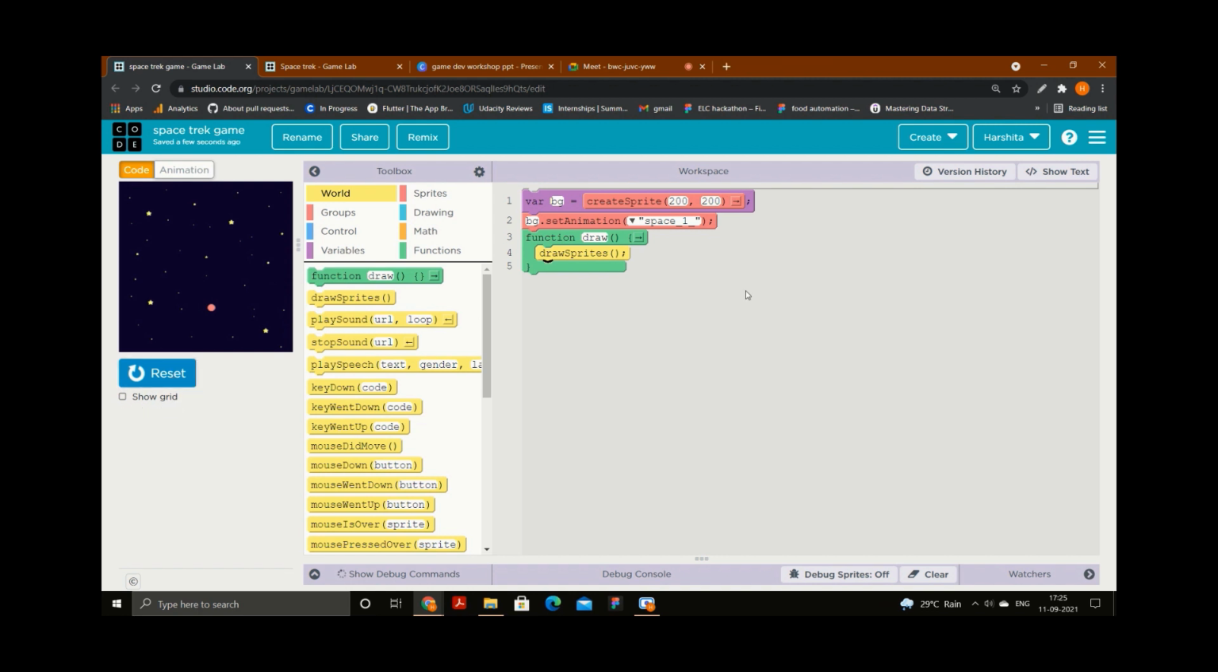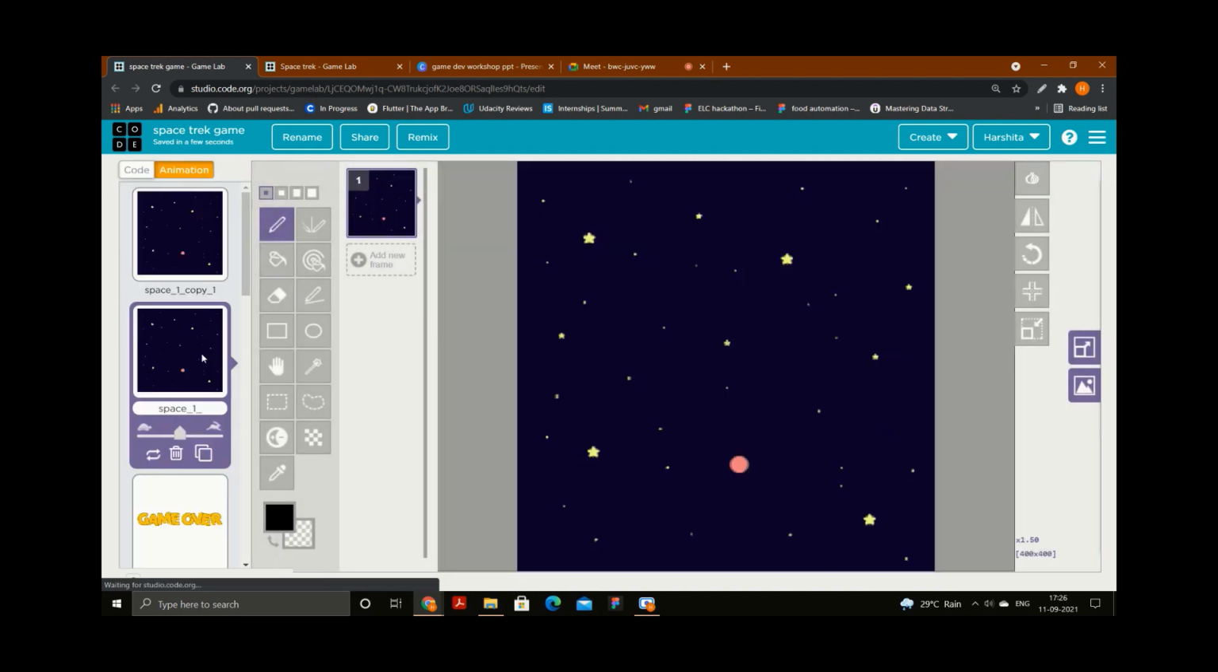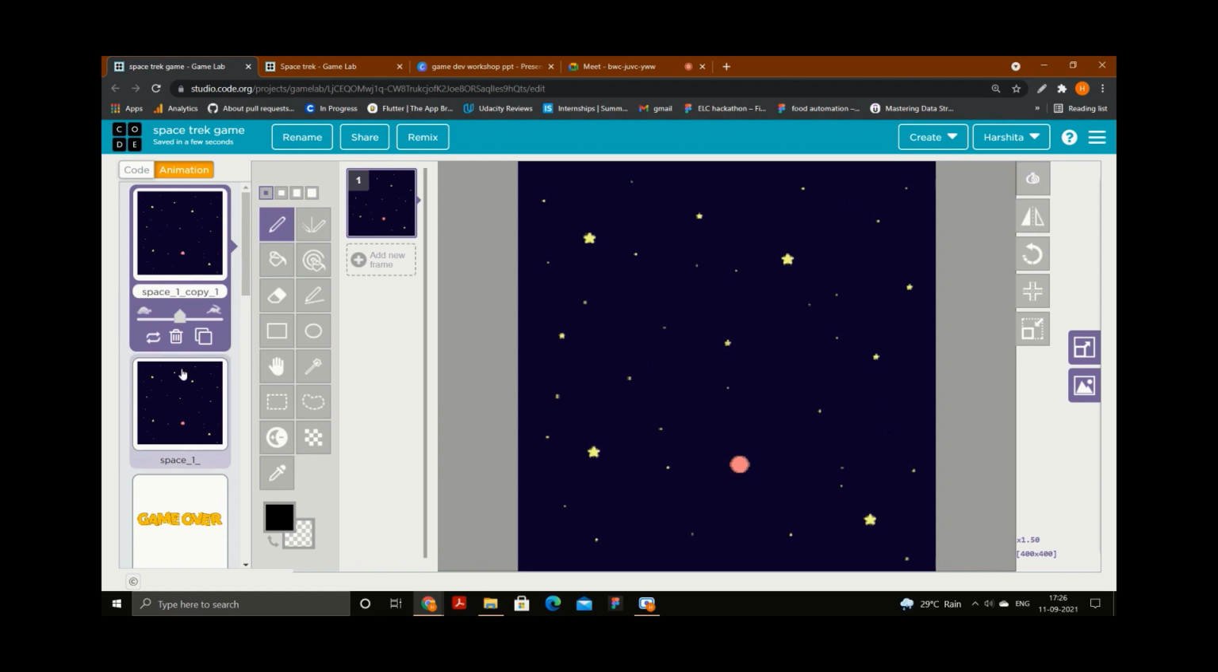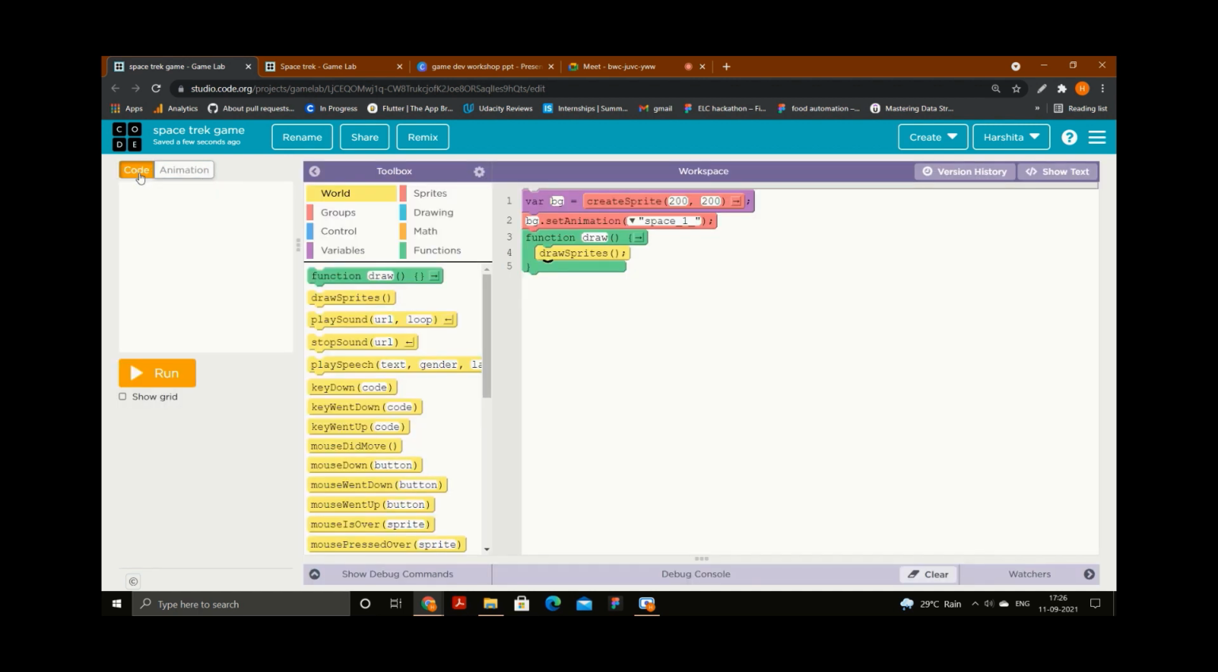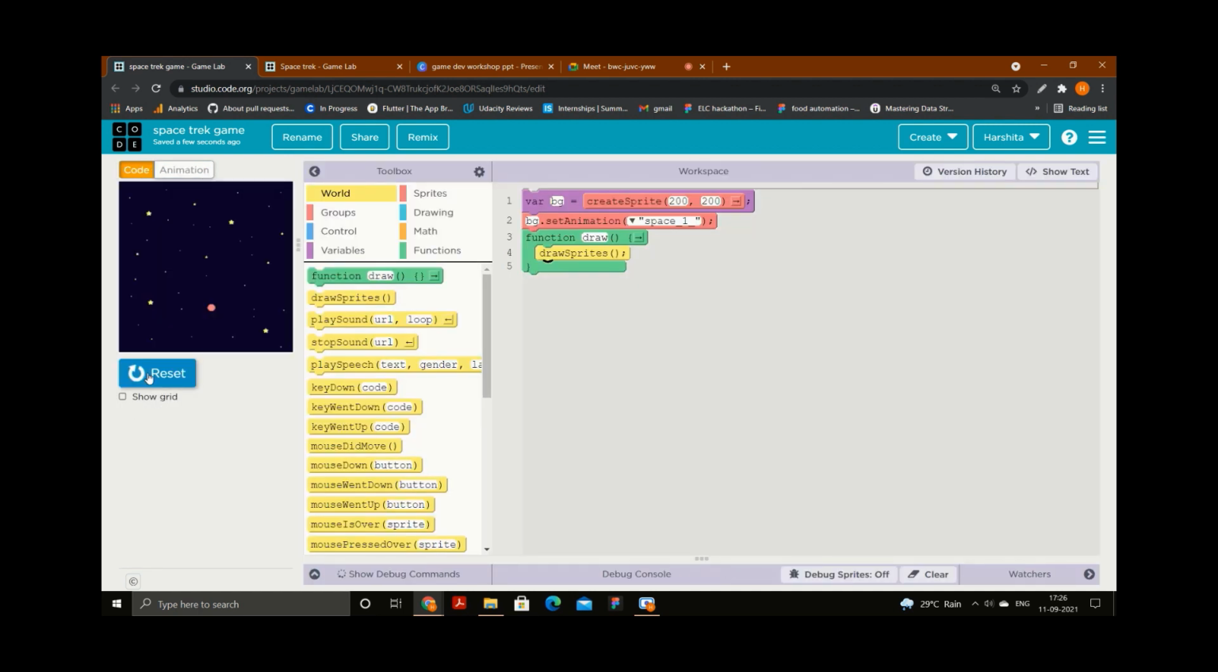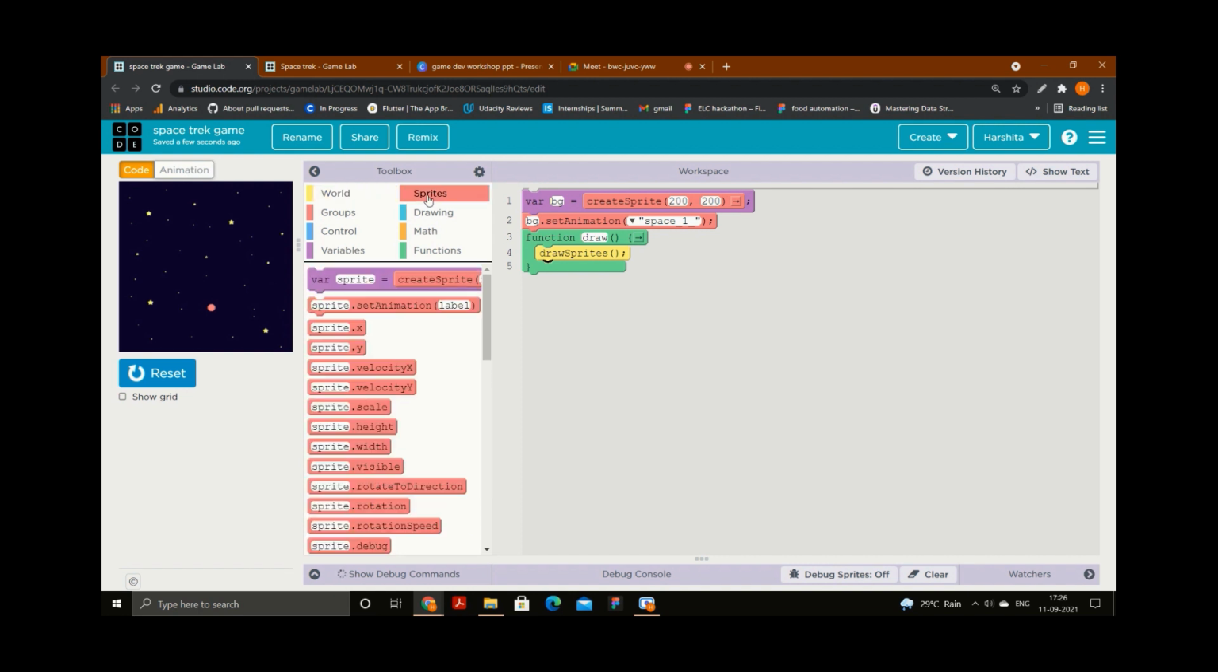Now next thing, you can see that in the animation part there are two animations regarding the space, right? There is a space, and the second one is space copy one, something like that. You might be wondering why we need two animations for the same thing. I can see the background here, but why do we need two? I will tell you why we need two backgrounds. Before that, I will add my rocket.